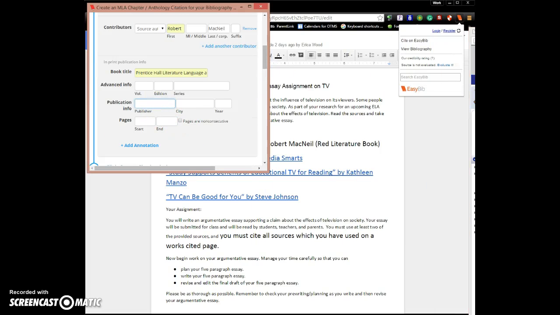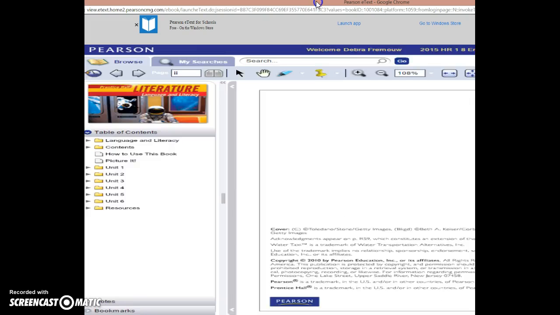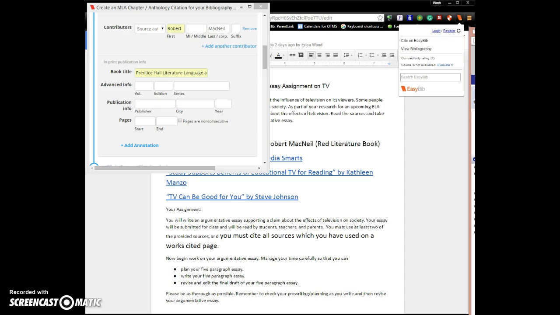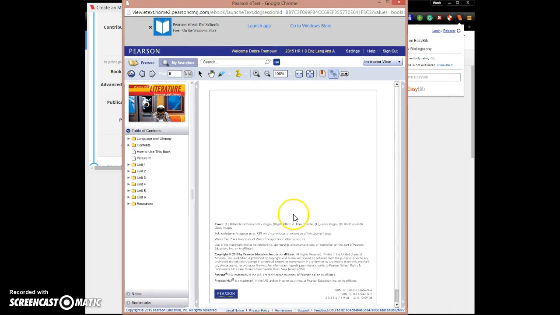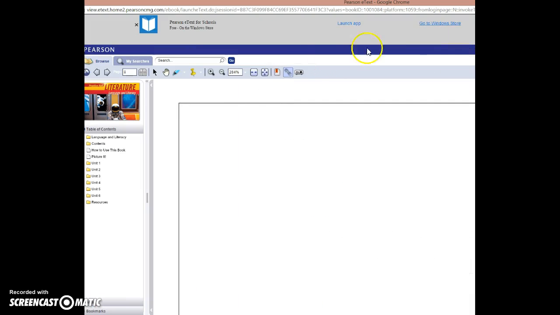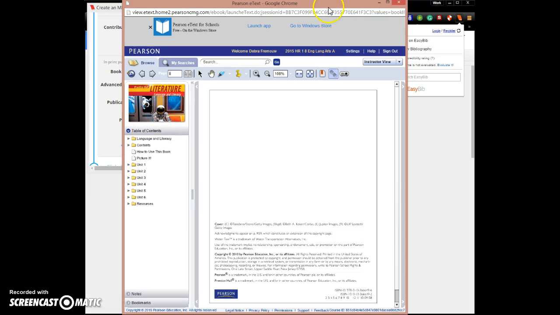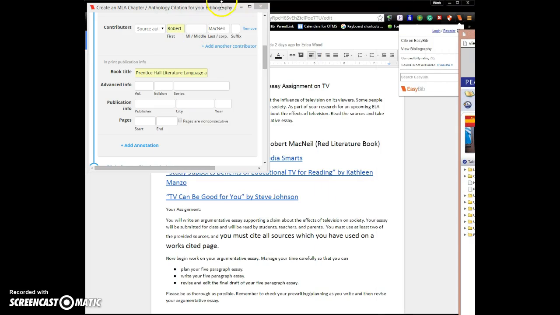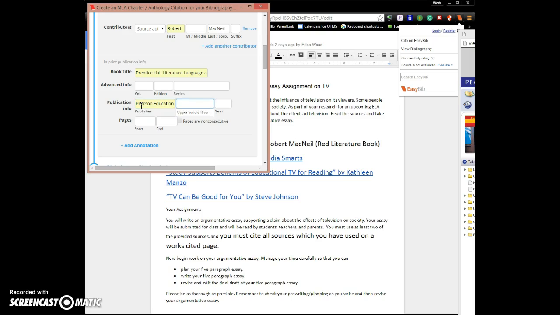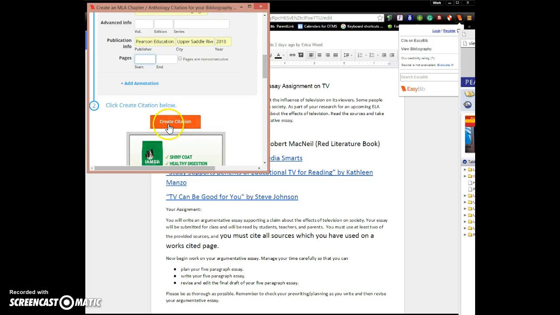The publisher can be found on the second page of the book, the inside of that cover page, and it's going to tell you not only the name of the publisher, but also when and where it was published. So we're looking at 2010 by Pearson Education, Inc. in Upper Saddle River, New Jersey. So we'll add that information into our source citation. Then we'll click Create Citation.